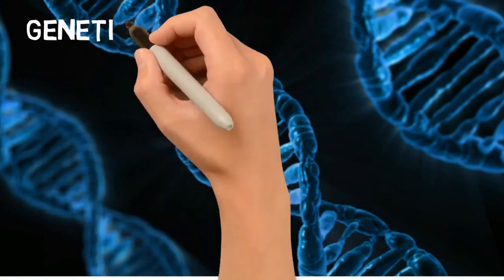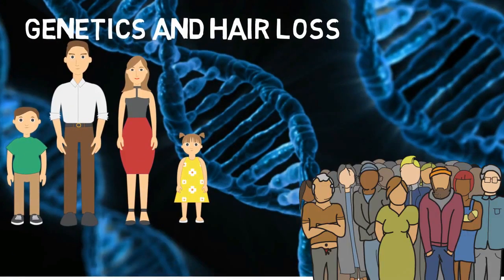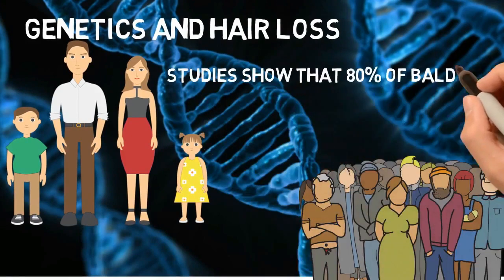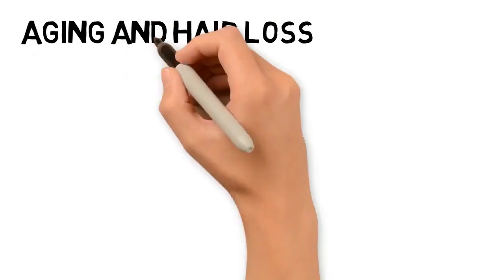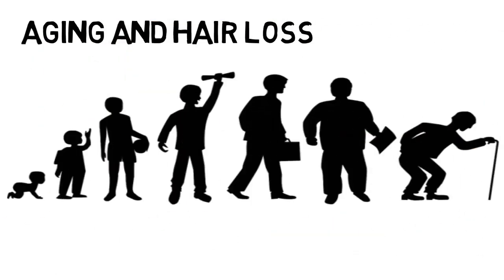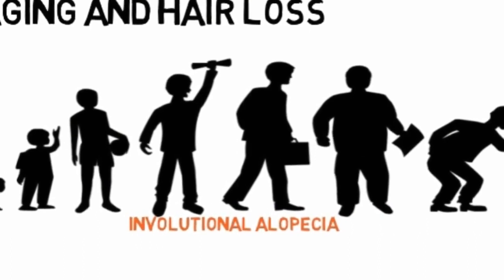Genetics. Baldness happens because of the genes people inherit from both their mom and dad. Some studies show that 80% of baldness is genetic. Aging and hair loss. Gradual thinning of hair with age is a natural condition known as involutional alopecia. This is caused by an increasing number of hair follicles switching from the growth or anagen phase into a resting or telogen phase, so that remaining hairs become shorter and fewer in number.